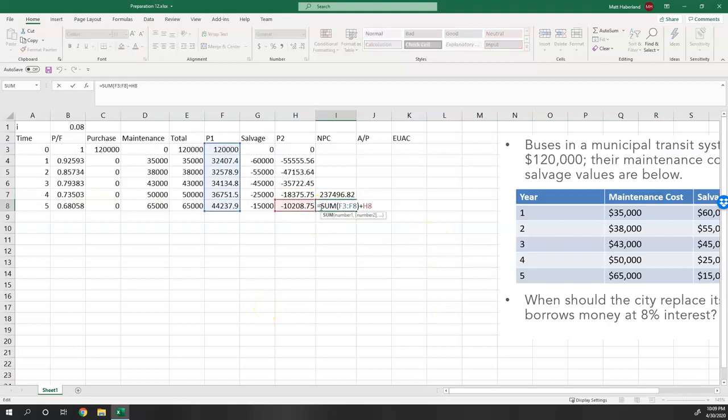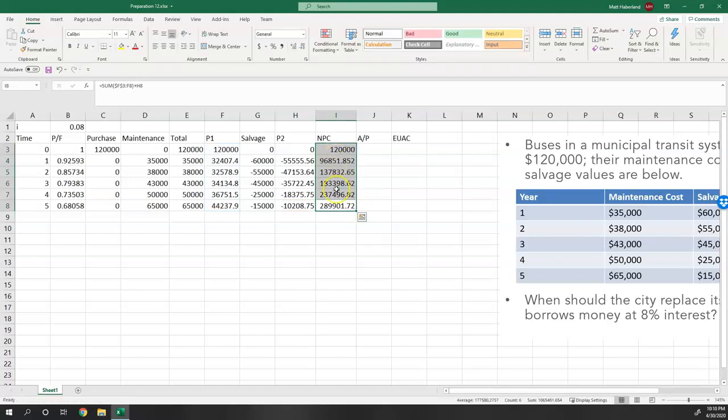We learned a trick yesterday in discussion when we were trying to find the break-even time: if you lock F3, this initial cell, the first cell that it's going to start, and F8 we leave variable, then if we locked that initial one, we can drag this up.